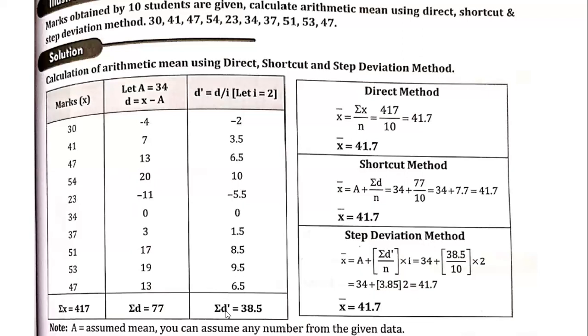So you will be getting sigma d dash is equal to 38.5. And similarly, if you put these numbers in this formula, you'll be getting 41.7. So what you can see is all the three methods, the direct method, shortcut method, and step deviation method, are going to give you the same answer. But only thing is, according to your convenience, you can use the formula here. So here you can see that the direct method is the easiest and most convenient way of finding the mean.